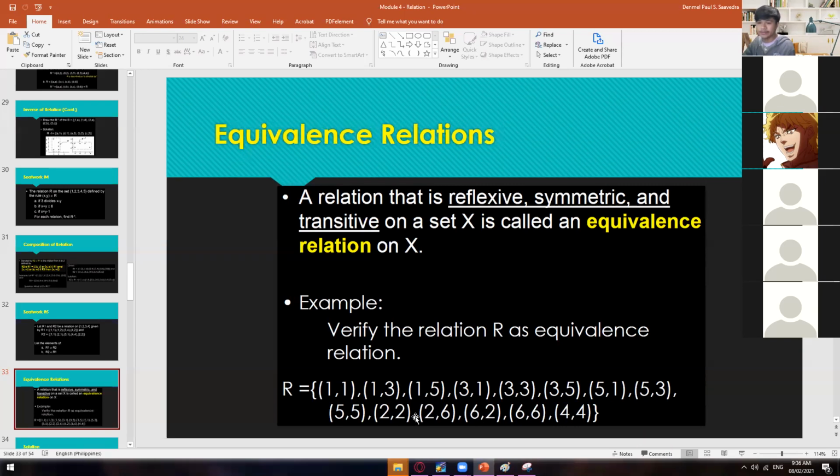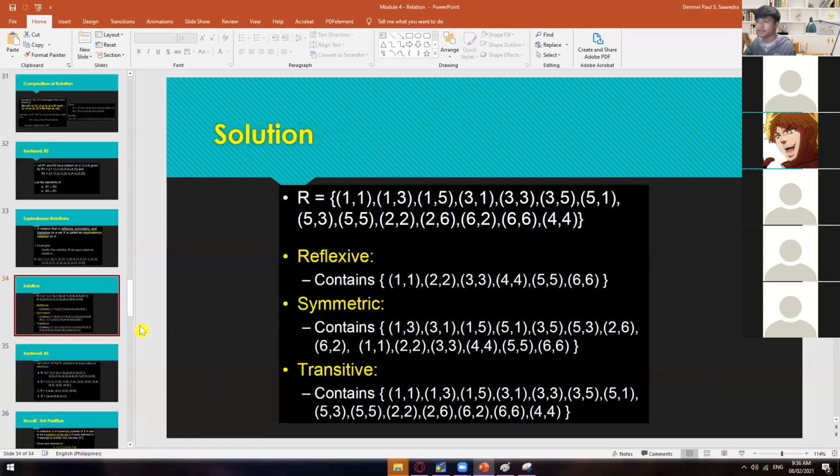All right, so here's the solution for this example. We have 1, 1 up to 4, 4. As you can see, we have checked one by one. So this one is reflexive. Yes, we have 1, 1, 2, 2, 3, 3, 4, 4, 5, 5, 6, 6. And this one is also symmetric because we have 1, 3, 3, 1, 1, 5, 5, 1, and so on and so forth.